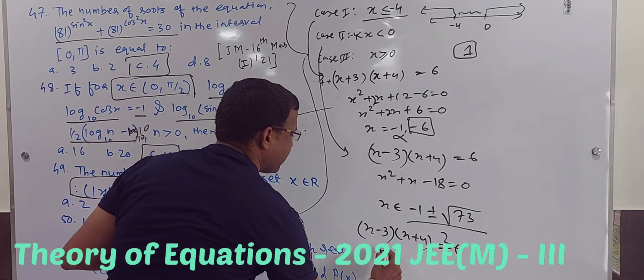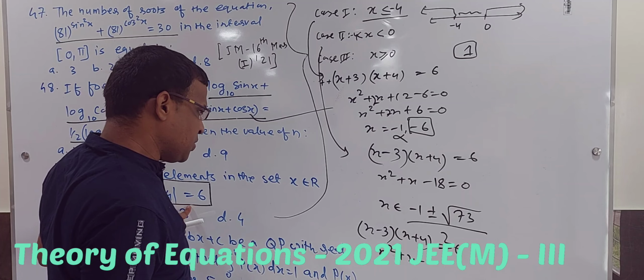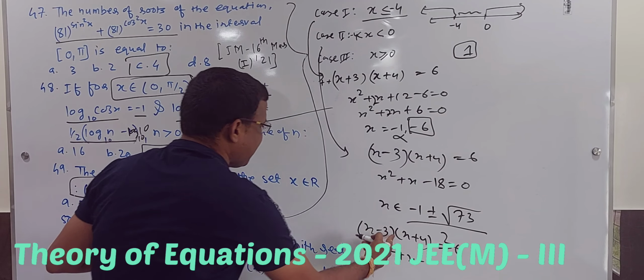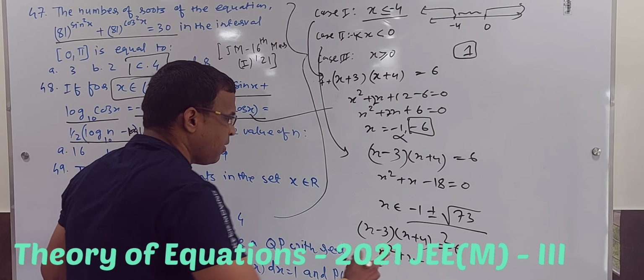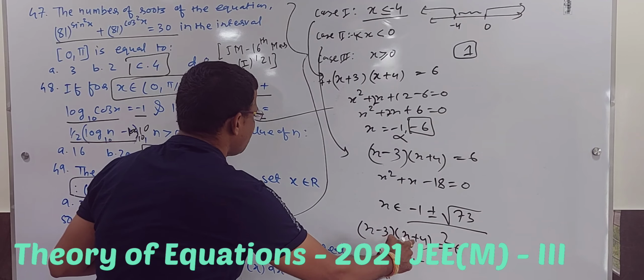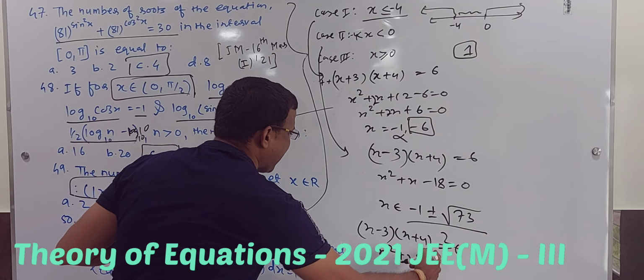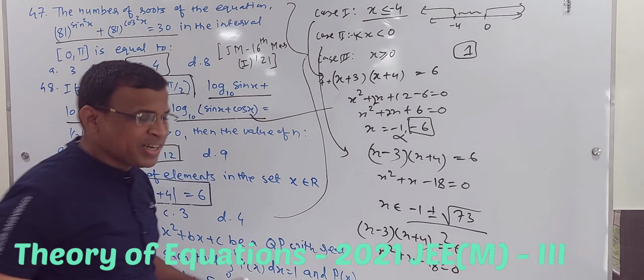So that gives you x square plus x minus, I think there is a mistake. I need to change the second one. So it is x minus 3, x plus 4 equal to 6. So it is x square plus x minus 12 minus 6, so it is -18. We already solved this.